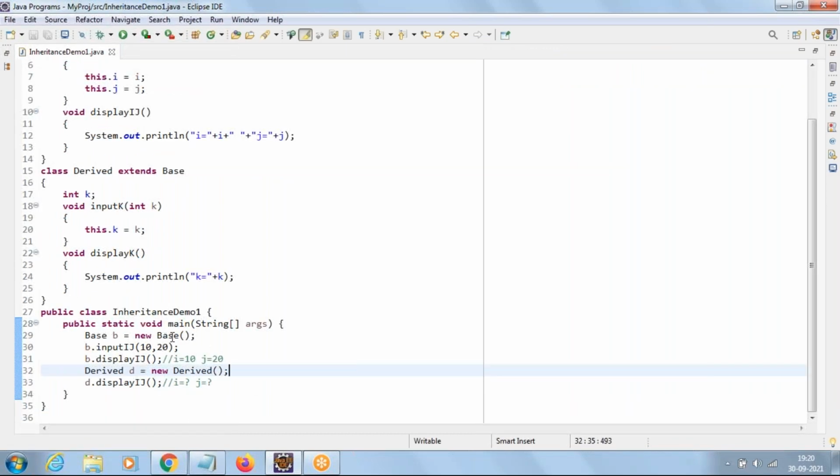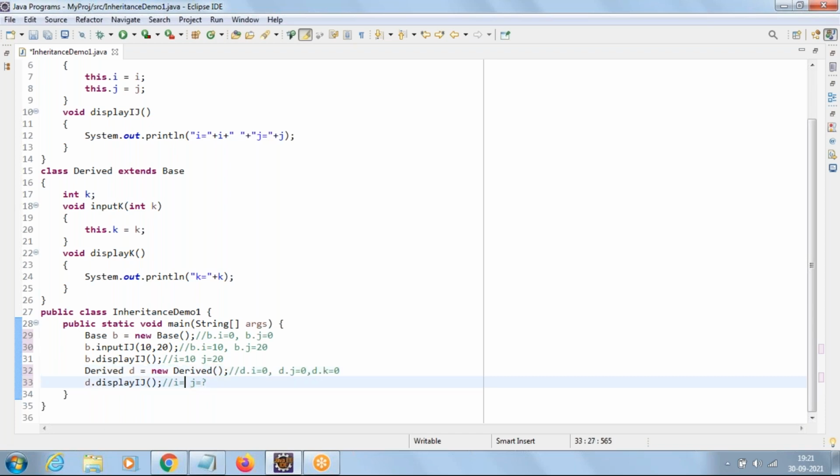Let me write once again. Base b equal to new Base, it is going to allocate memory for b.i, initial value is 0, b.j, initial value is 0. When you call b.inputij, for the b object i will be 10, for the b object j will be 20. That's the reason when you say b.displayij, 10, 20. When you create the derived object d, the value of i will be 0, d.j is 0 and d.k is 0. That's the reason we get output as 0, 0 when you call d.displayij.